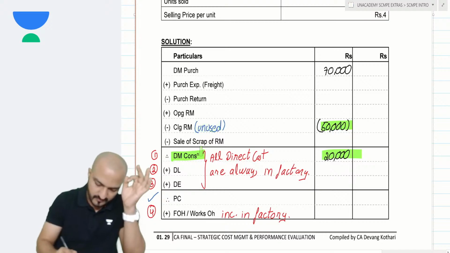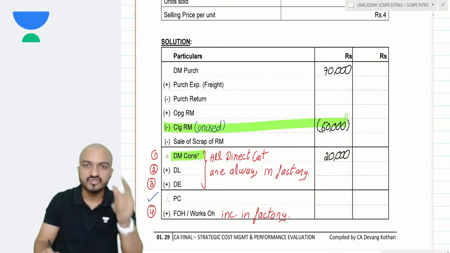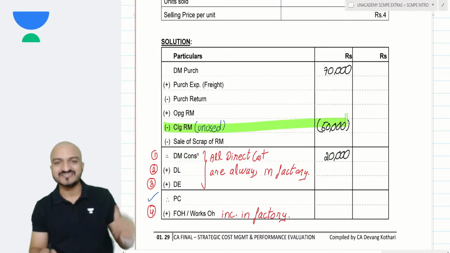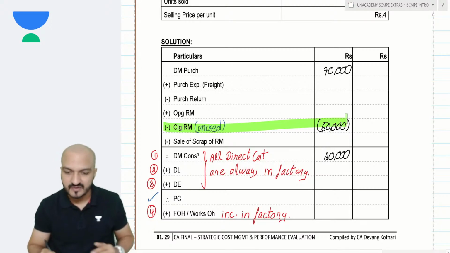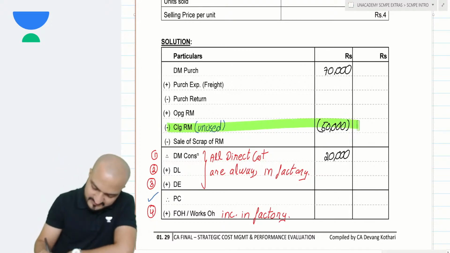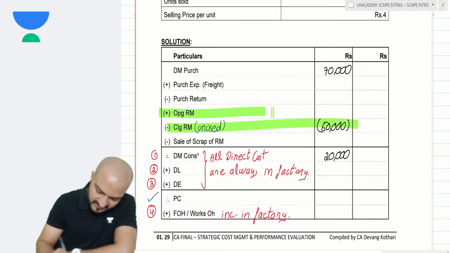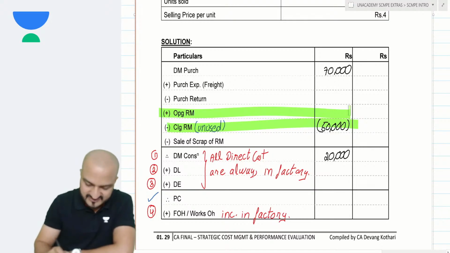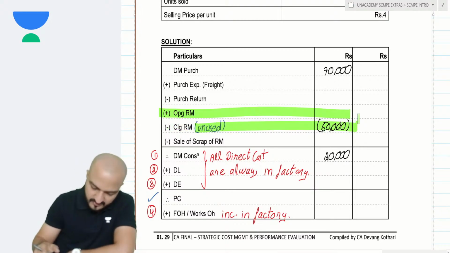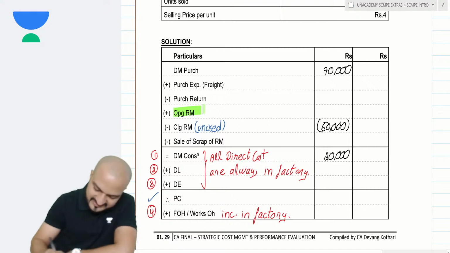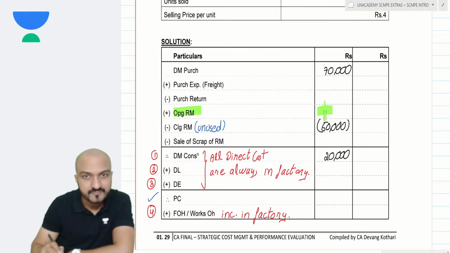In short, closing raw material is minus, just like closing WIP was minus, just like closing finished goods was minus. And if closing material is minus over here, so naturally opening material will be plus. Because if this is my unused material of this year, then opening is unused material of last year, that will be added over here. Correct?